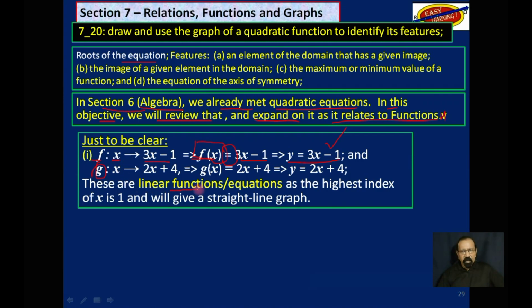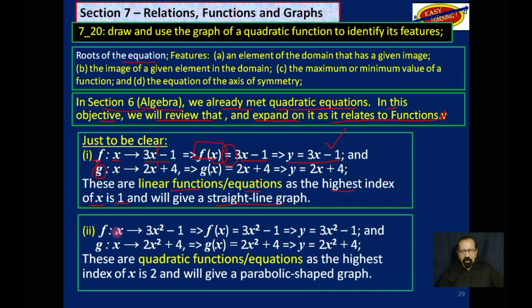But these are linear functions and equations, as the highest index of x is 1 and will always give a straight line graph. There is a 1 here, 3x to the first power, 2x to the first power. So you would always get a linear equation.